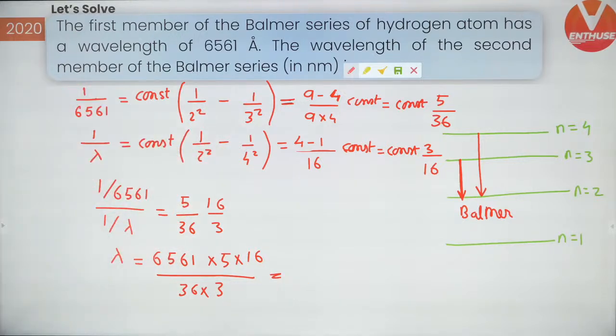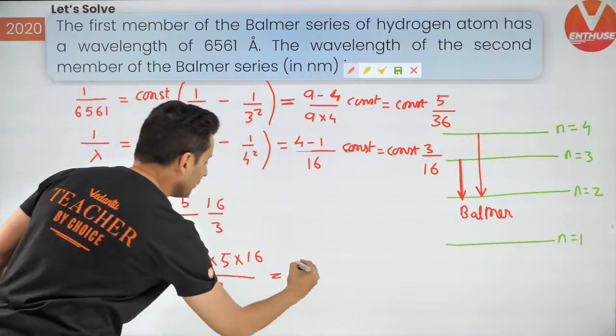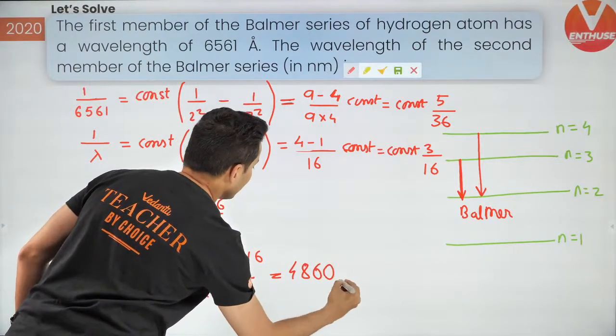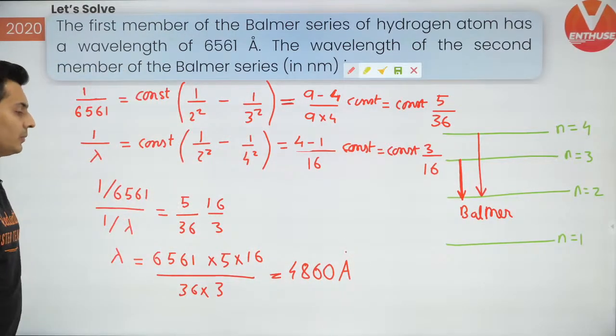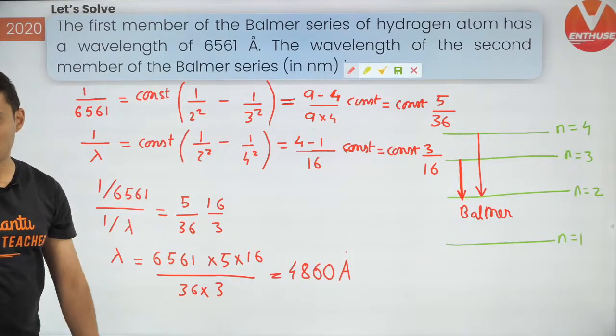Now this answer is what will give you the wavelength. All right, so it is going to give you 4860 Angstrom. That's what it's going to give you. All right, so which is 486 nanometer.